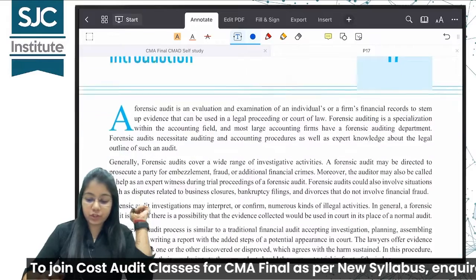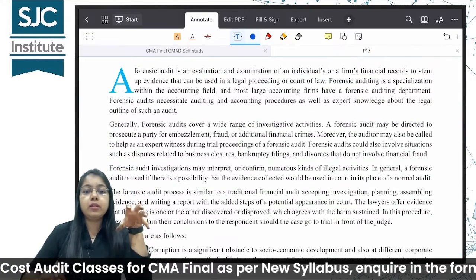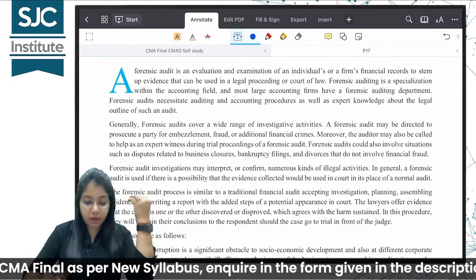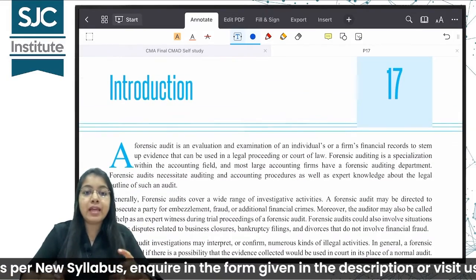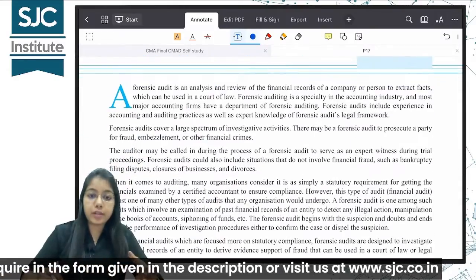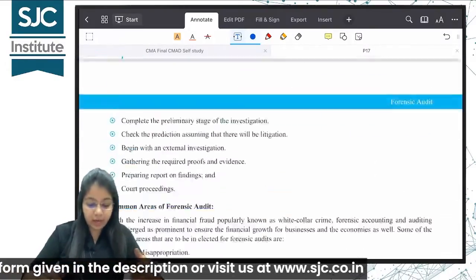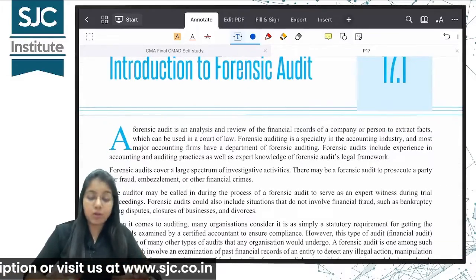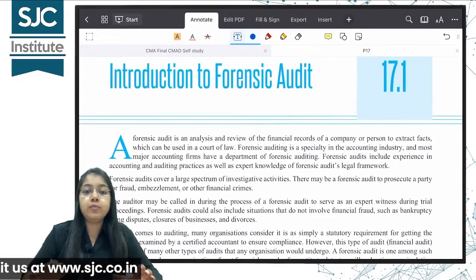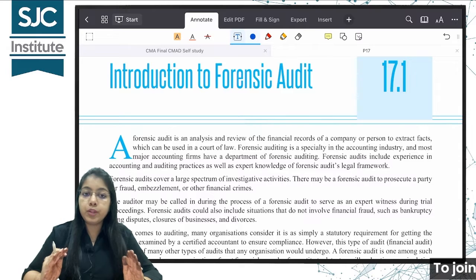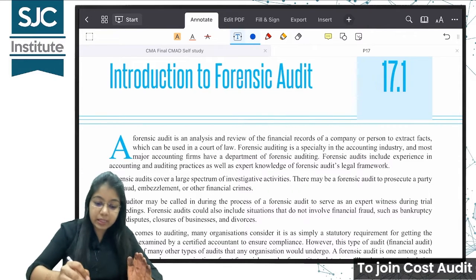Meaning and introduction. Many times I have seen in the institute study material, they have repeated topics. For example, they have given the meaning of forensic audit in the introduction, and thereafter they have given it again, and then again the meaning of forensic audit is given in the 17.1 topic also. So I will just go through all the relevant portions with you in this class. All right, so let's start.